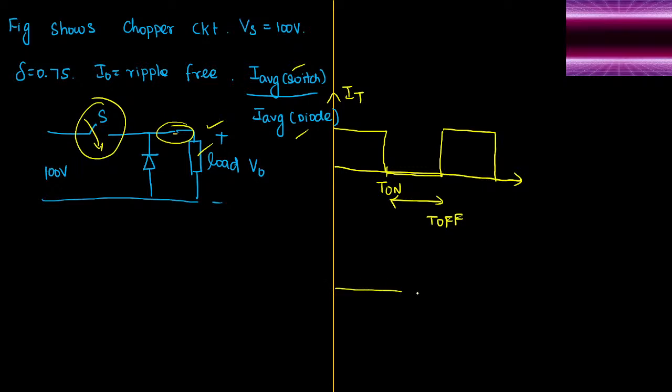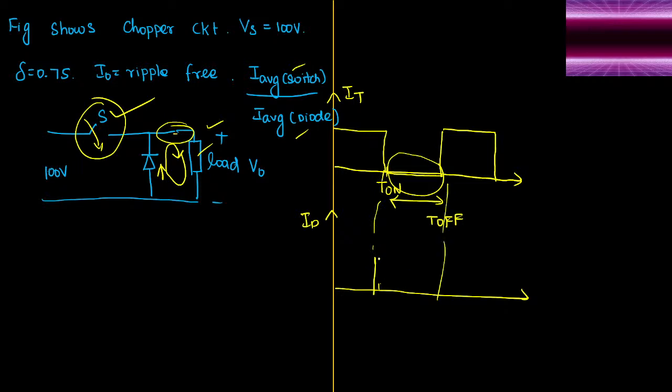If you observe the current flow through the diode, what will happen? Current will flow through the diode, through the load, like this. This case will happen when the switch is not present, that is, when the switch is open. This is the off time period of the switch. So only in that particular duration, output current will start flowing through the diode.